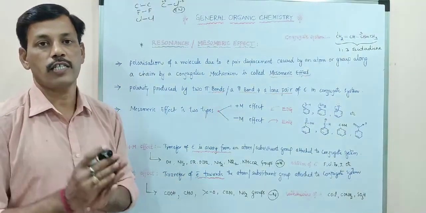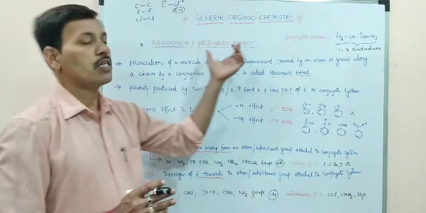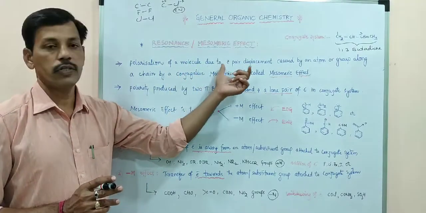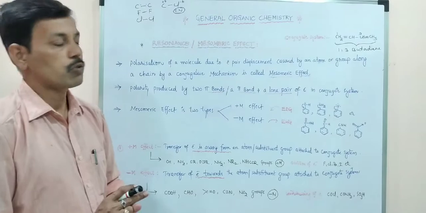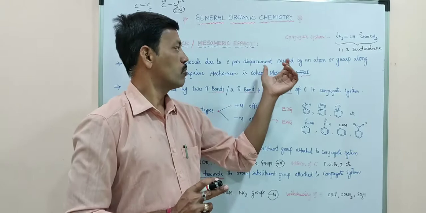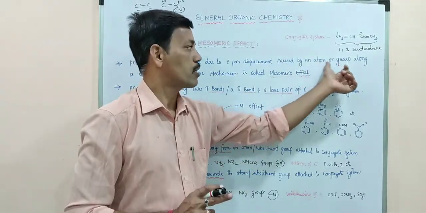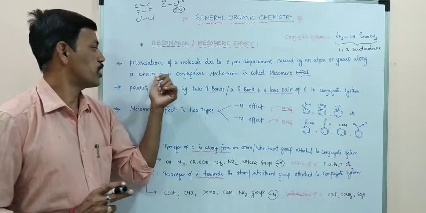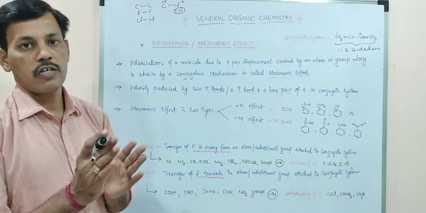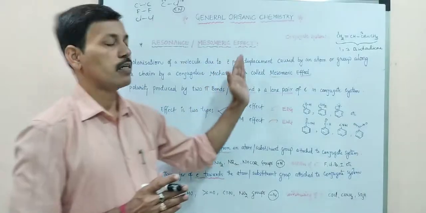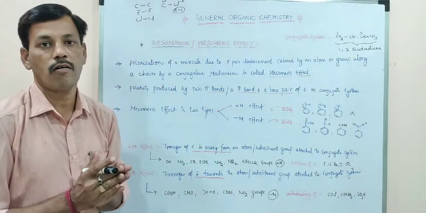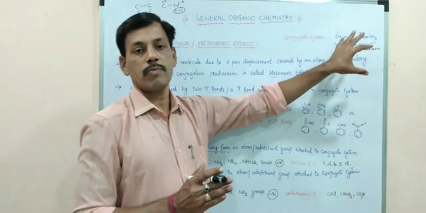Now we discuss resonance or mesomeric effect. Polarization of a molecule due to electron pair displacement. Already we discussed that polarization takes place due to displacement of electron caused by an atom or group along a chain by a conjugate mechanism, and this is called mesomeric effect. This is a very simple definition. Displacement of electron takes place due to the polarization of an atom or substituent group.